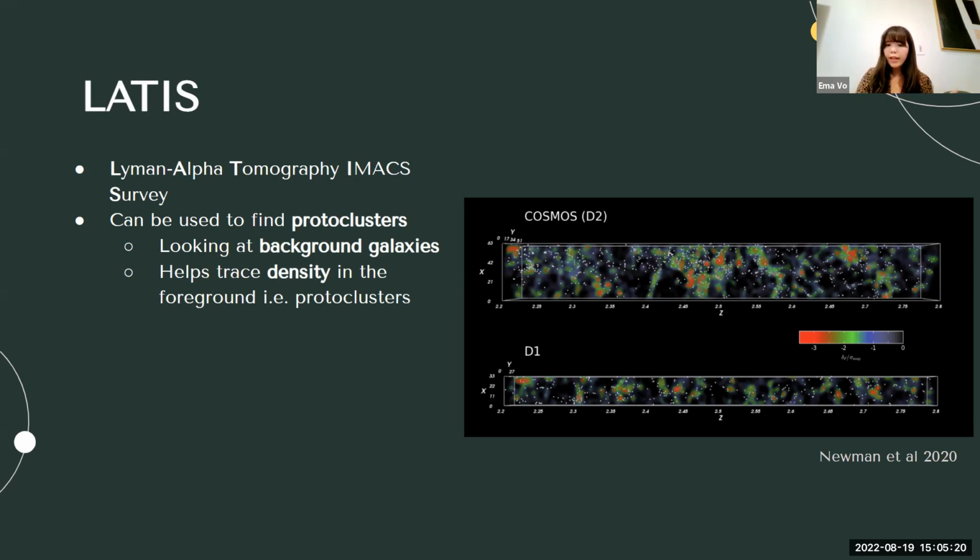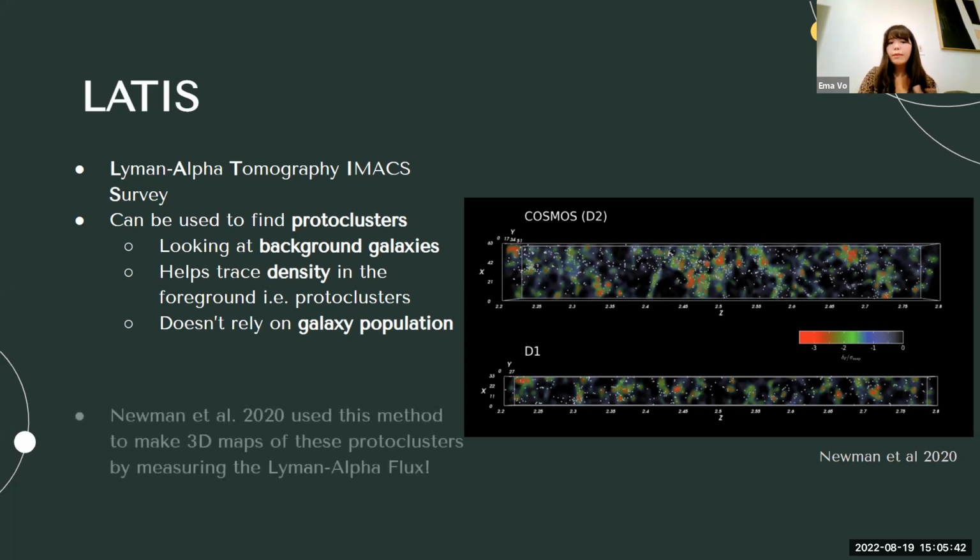So by using background galaxies and measuring the flux from those, we're able to actually map out the density of protoclusters. So we're not actually looking at the galaxy population of the protoclusters, we're actually looking at the density of flux around them, which is really interesting and really cool because sometimes with protoclusters, it's hard to look at all the galaxies that are within it. So using background galaxies is really useful, so we don't have to actually look at the protoclusters themselves. We can still find them and map them out. So again, Drew was able to do this with his team in 2020, and that's the beautiful map you see on the right there. And LATTICE is actually what we used all the data this summer from.